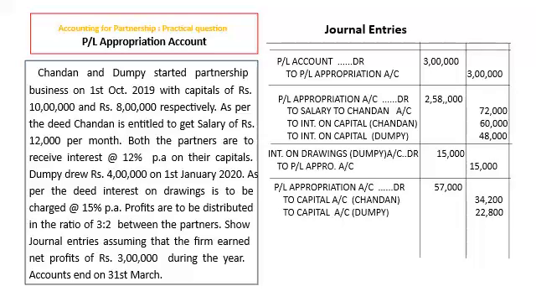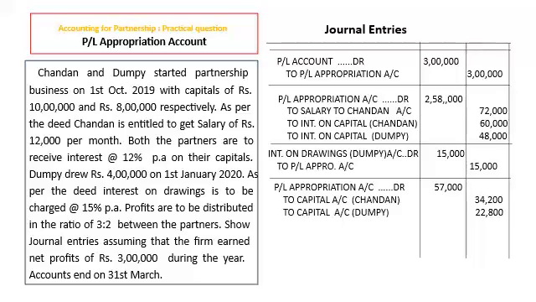Now Dumpy will pay interest on drawings. So firm will get, and that will be coming in the credit side of PL appropriation account. So here journal will be interest on drawings Dumpy account debit 4 lakh into 15% for 3 months, because he has taken money on 1st January. So January, February, March, 3 months is 15,000 to PL appropriation account 15,000.